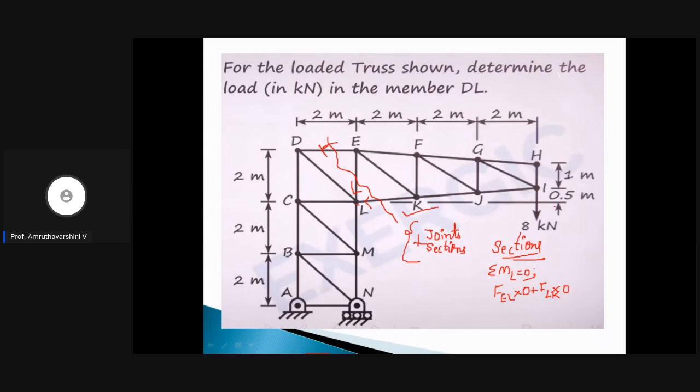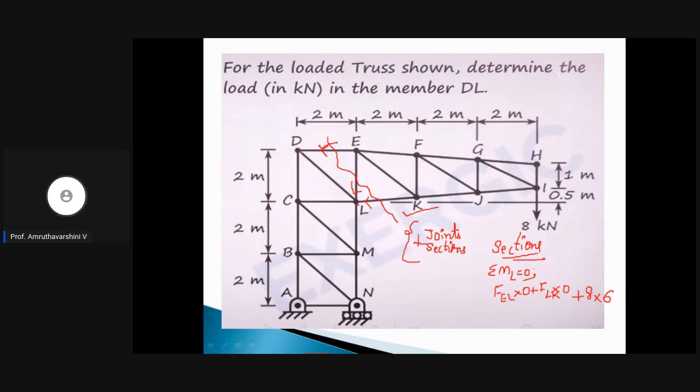But we will have this 8 kilonewton force. It is making a clockwise moment, so it is plus 8 multiplied by the distance. What is the distance between L and 8? L and 8 is 2 plus 2 plus 2, which is 6, right? So now this is done.